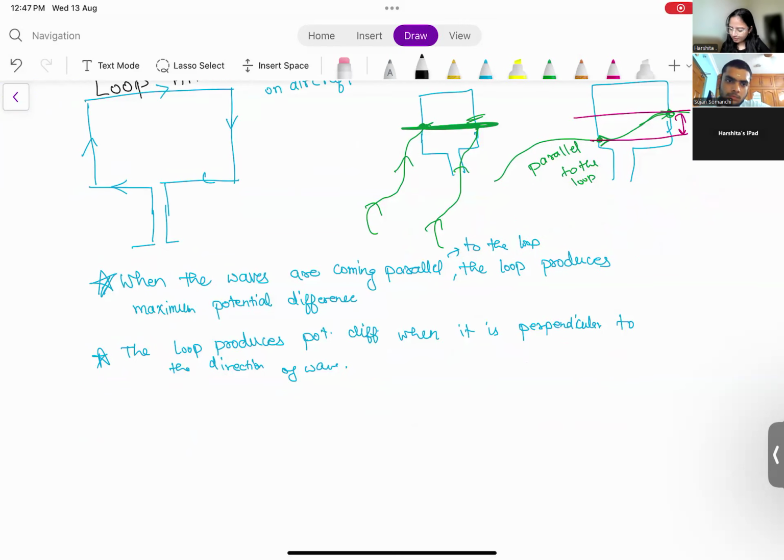From here, we can conclude what the working principle of NDB is. The principle is to find the bearings. When the loop is parallel, it produces maximum potential difference. When it is perpendicular, it is minimum, zero.